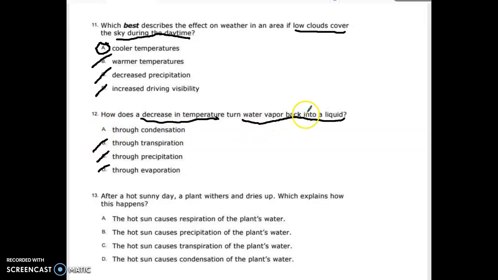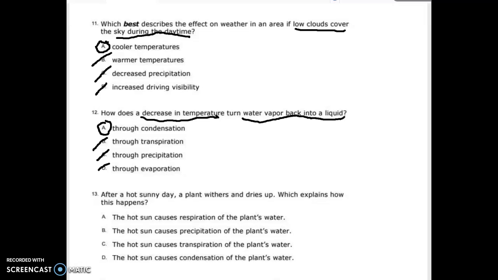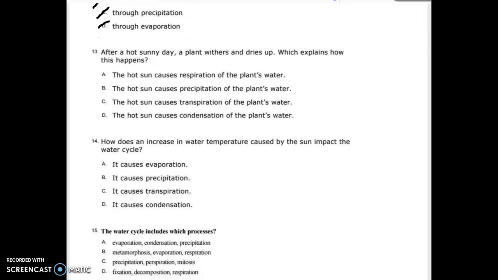But we know that when a decrease in temperature happens with the water vapor and it loses its heat energy and it turns into a liquid, it actually turns into tiny little drops that are clouds, because cloud formation is condensation, or condensation is cloud formation. Just depends on how we need to say that. Moving on to number 13.